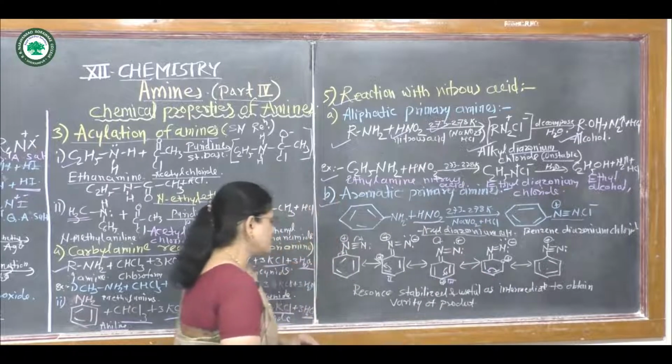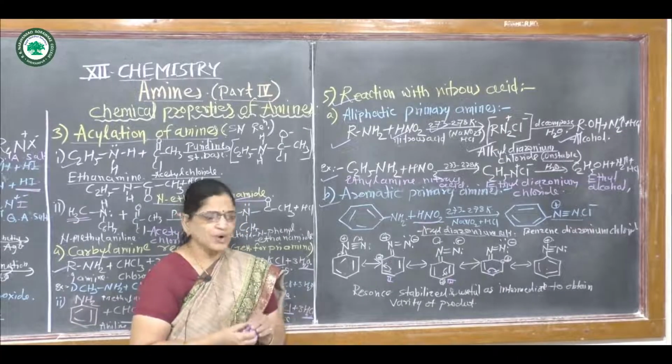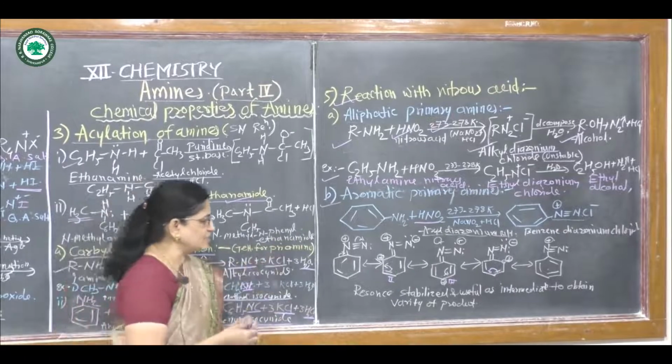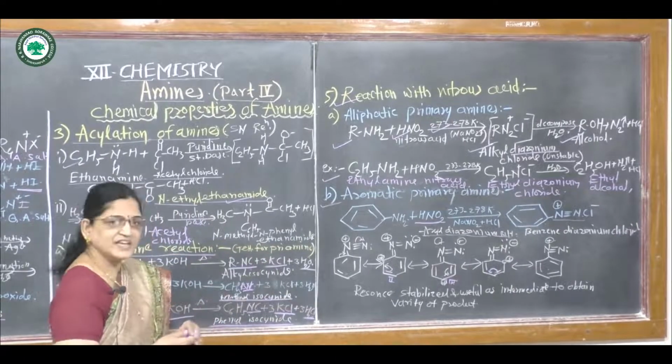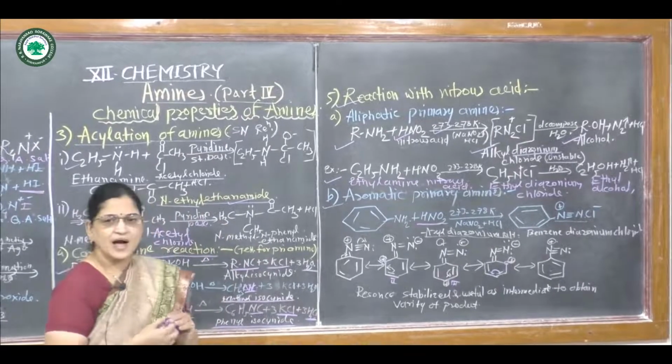This resonance stabilization makes it useful as an intermediate to obtain various products. We will study these products in the next lecture, the reactions of aromatic primary amines.